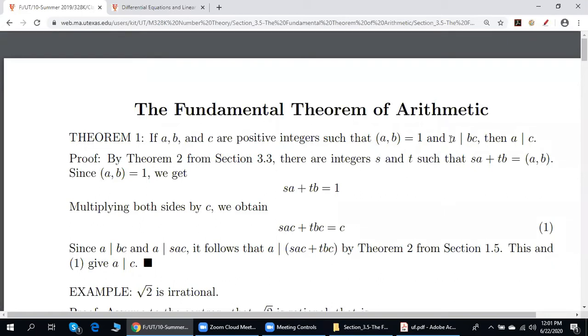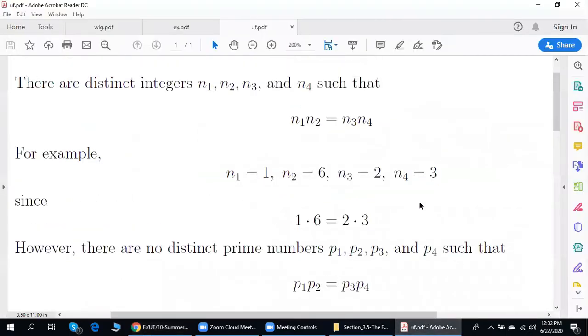Suppose also A divides BC, then A divides C. Note that if we skip this condition, what is written here is not true. And here is a control example. Please take a look at this.